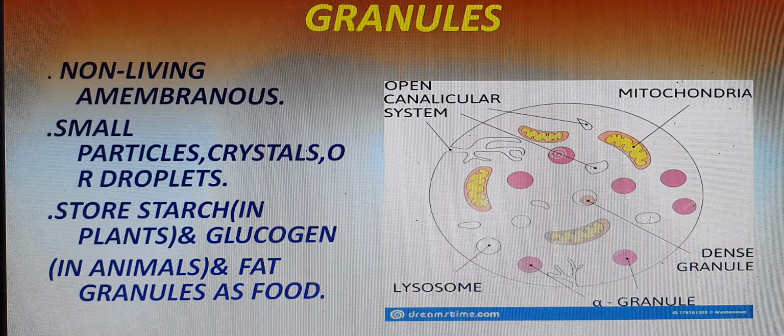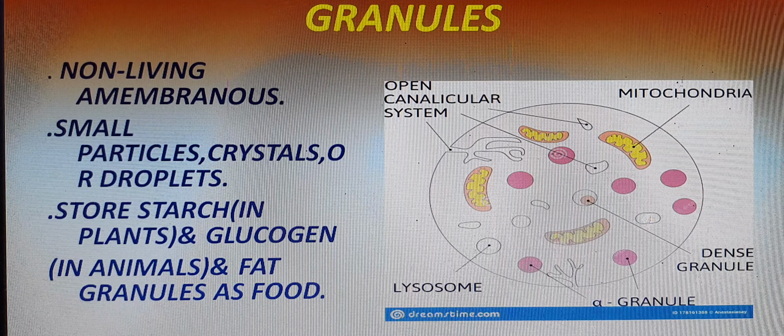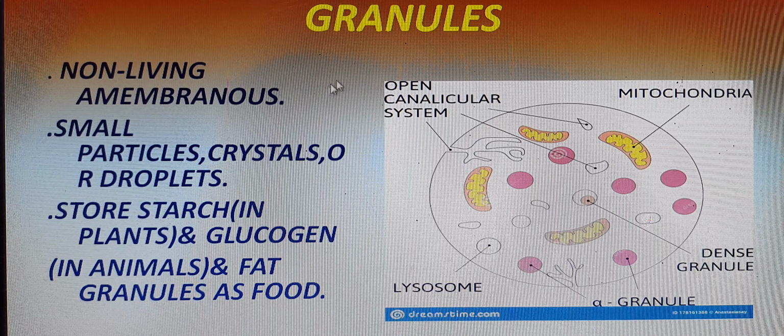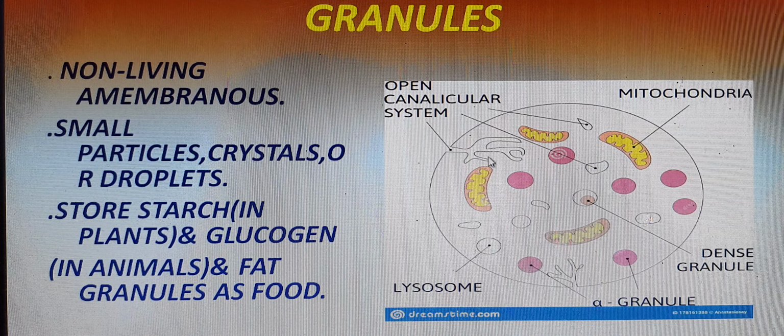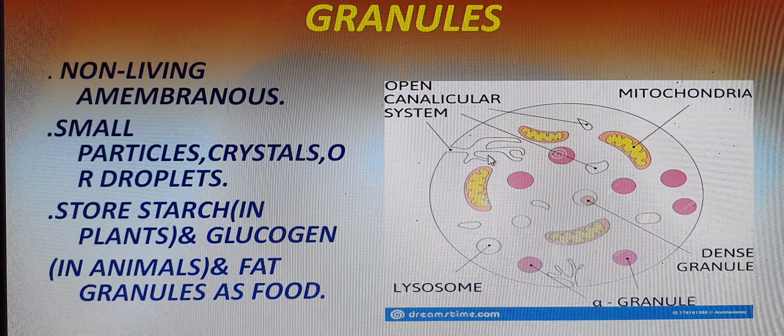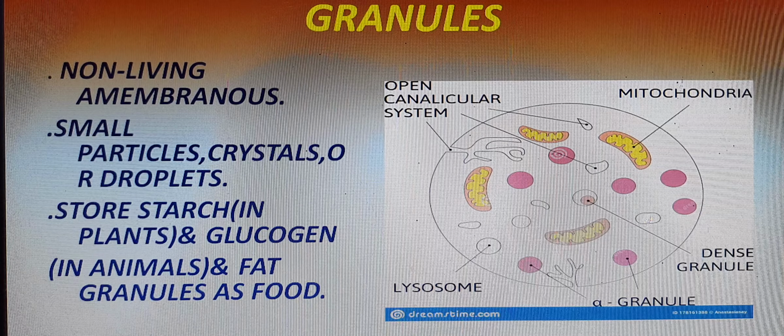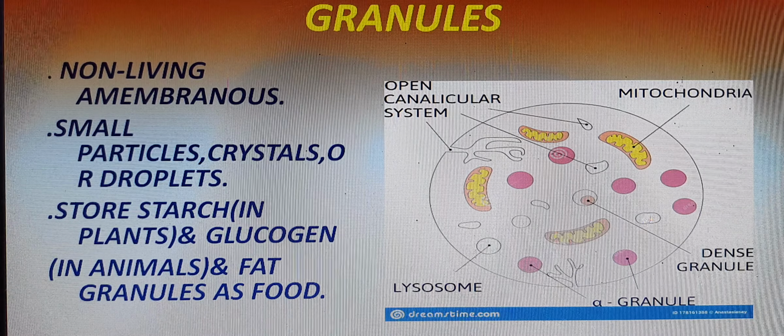We are coming to the next part. All these cell organelles we have gone through are living parts of the plant and animal cell. Now we are going to the non-living parts of the plant and animal cell, which are otherwise called cell inclusions. In cell inclusions, first we have granules. Granules are normally found in both plant and animal cell. They are membranous structures, present either as crystals or as droplets. Whenever they are present in the plant cell, we say they are starch, and in case of animal, we say it is glycogen, right? And the basic purpose is that they store food.